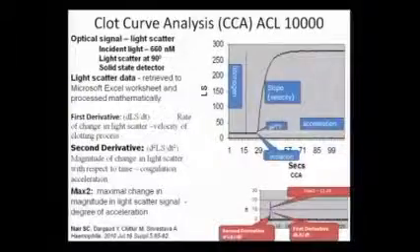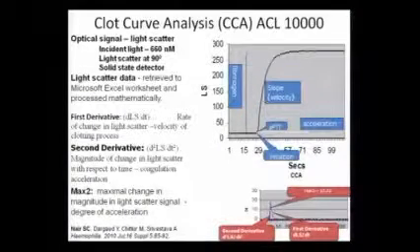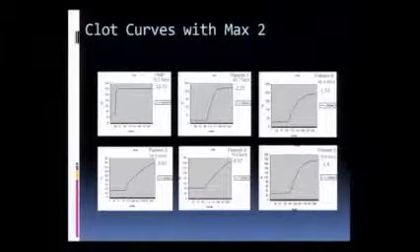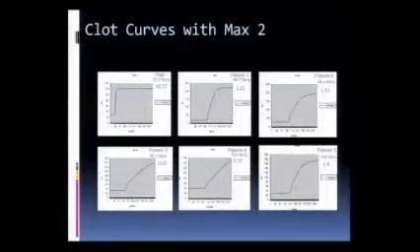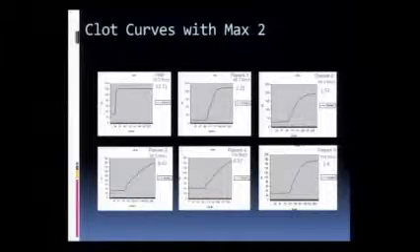Then you start applying the clot curve analysis, the mathematical calculation. If you look at the acceleration parameter that we apply to these clot curves, for the PNP, the pooled normal plasma, the acceleration, or the maximum of the second derivative, was 12.73. And if you look at the most sluggish curve, the acceleration is only 0.37, compared to patient 1, which is 2.25. So now we have a subjective measure telling us that the acceleration in this patient is much better when the clot starts forming, and that's probably the reason why these patients are less symptomatic.